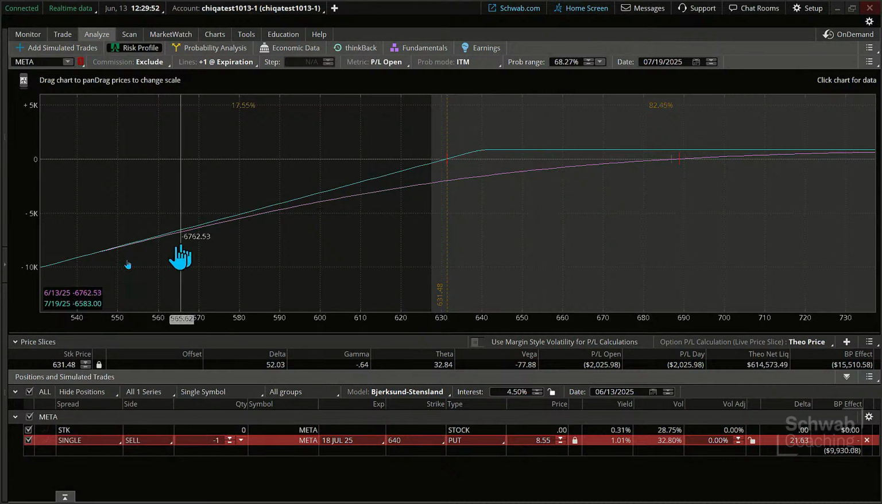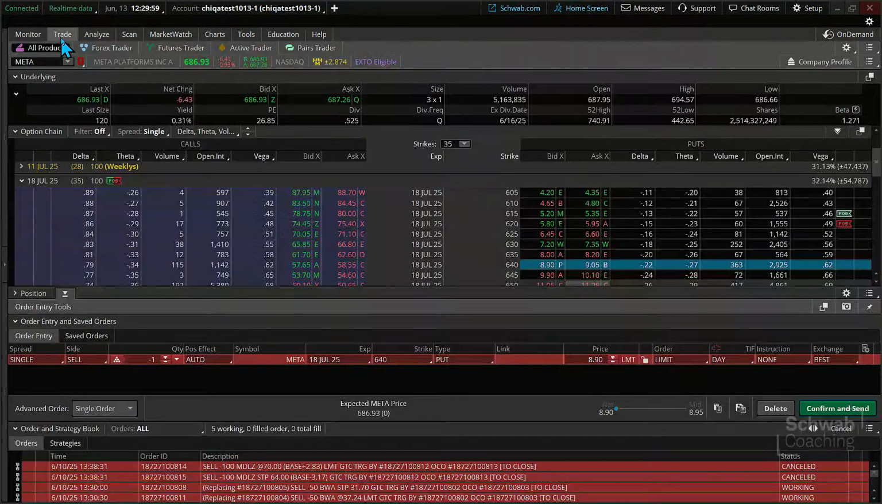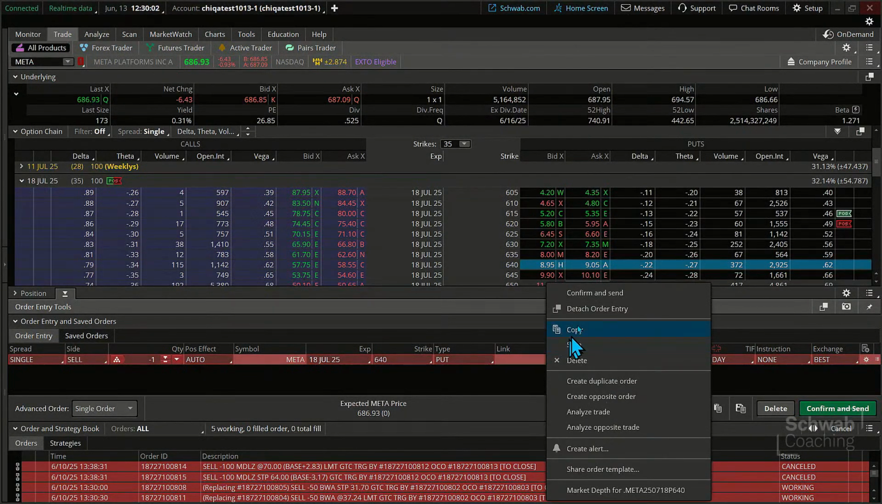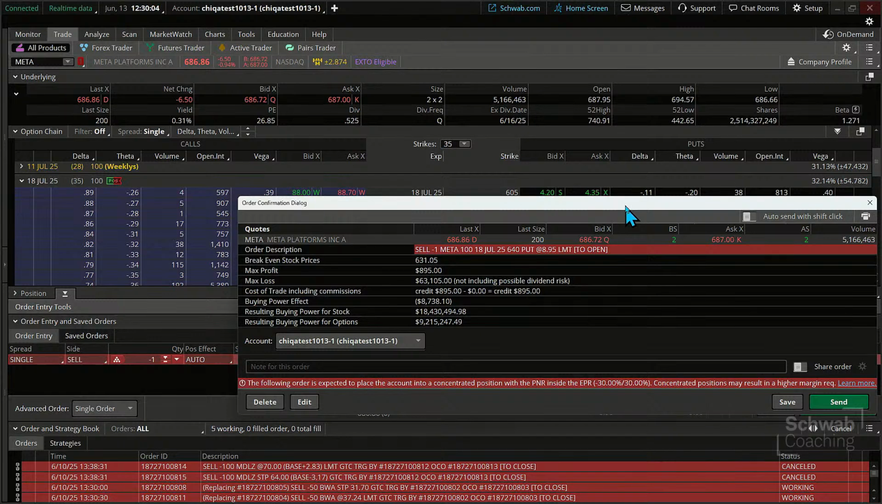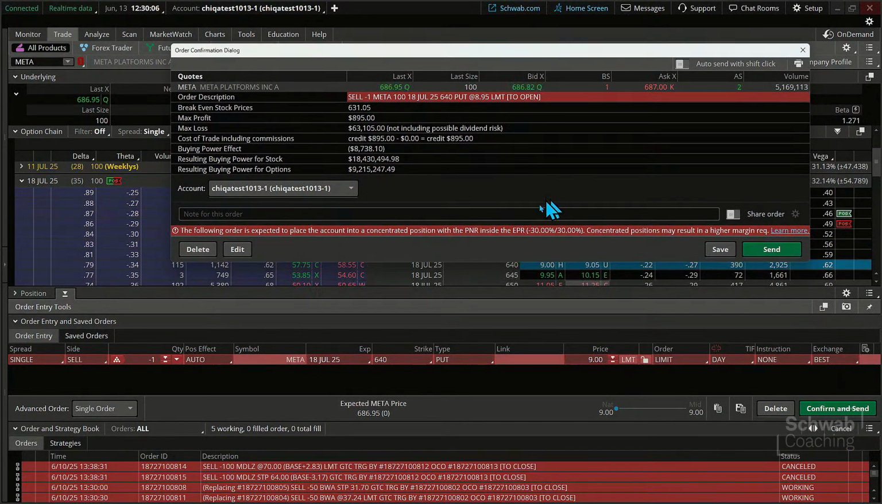We can see some of this too if we were to go back into the trade tab and just right click and confirm and send order. What does it tell us there? What's that max loss? We can't go below zero. But that risk profile we were just looking at tells us it's assuming we get hit or prices drop over this time frame, or there's assignment of stock, it can go all the way down to zero, the price of the stock, right?